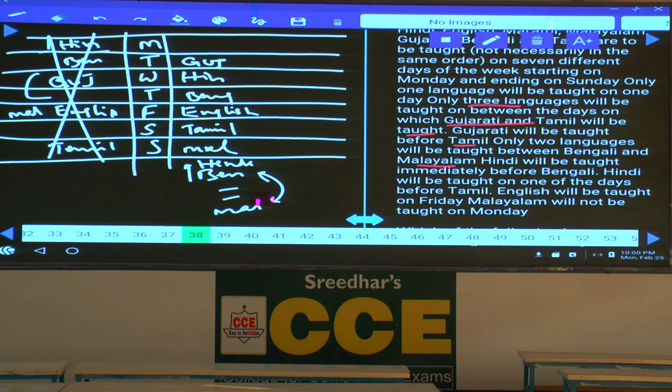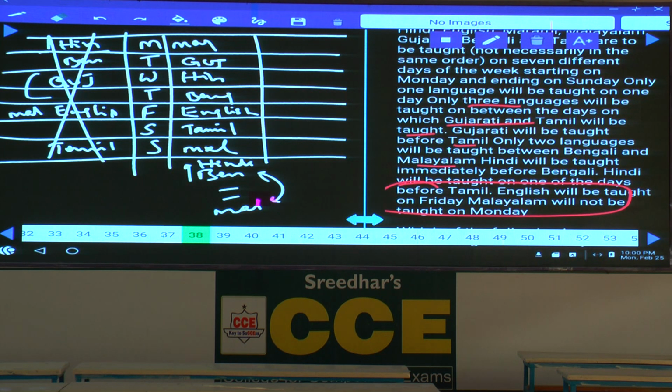Then what else is left over here? And Marathi. Marathi will be on this one. Though we haven't got the entire information, the final arrangement has been fixed here. This is about question numbers 38 to 43. Write down the final arrangement. Clear now? 38 to 43. Then 44 to 48.